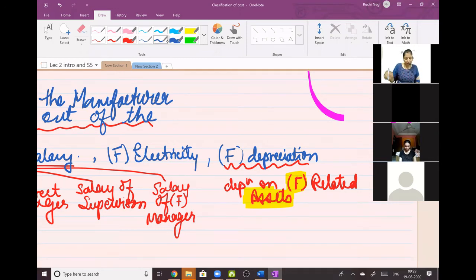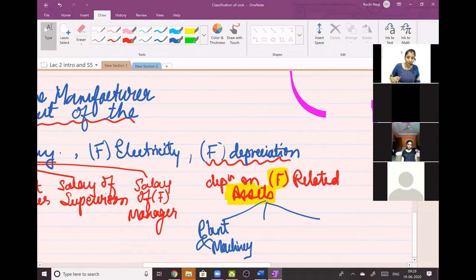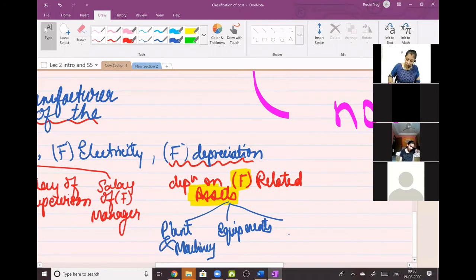The definition of factory assets is like plant and machinery, that comes in factory assets. So its depreciation, its repairs and maintenance will come in factory. Then come equipments, factory equipments. Then come loose tools. Loose tools are a factory asset. Loose tools are nuts and bolts which are used for fixing your plant and machinery. So it's an asset.